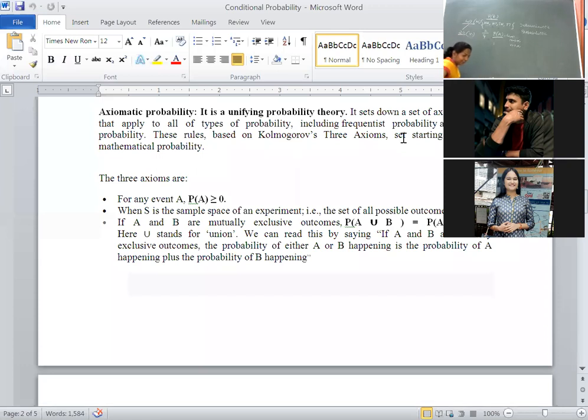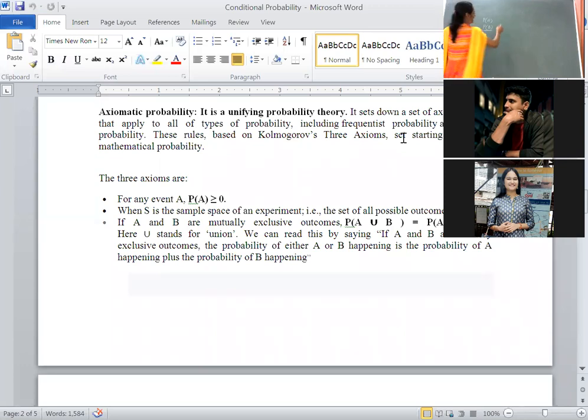How did we write set theory? In 10th standard, we used to solve using Venn diagrams, because John Venn discovered Venn diagrams. For example, the probability of the happening of an event A, we write P(A). Then the probability of the happening of an event B, we represent like this. Whatever the event is, it should satisfy some properties.